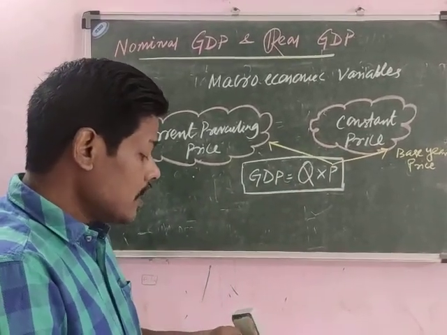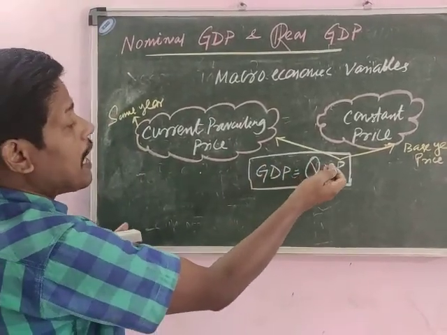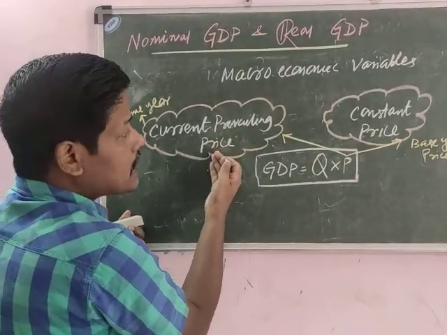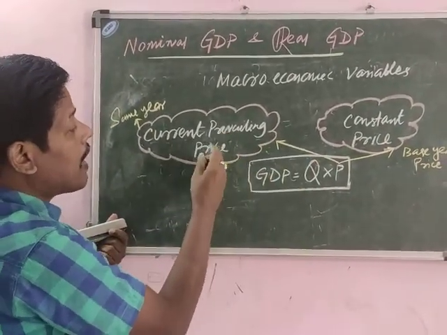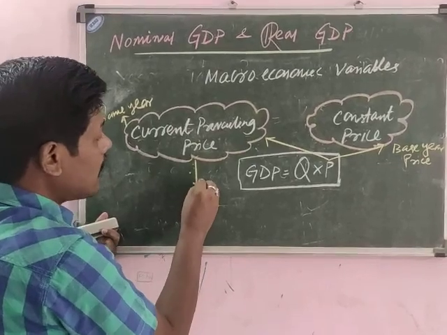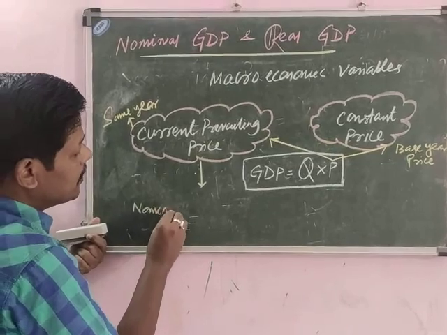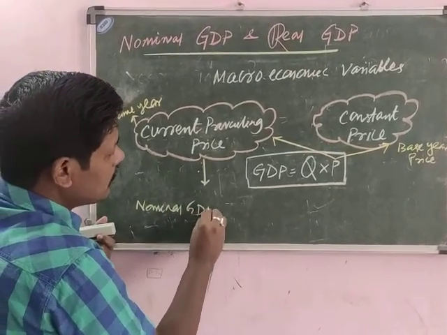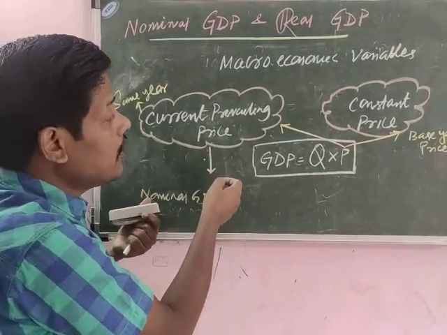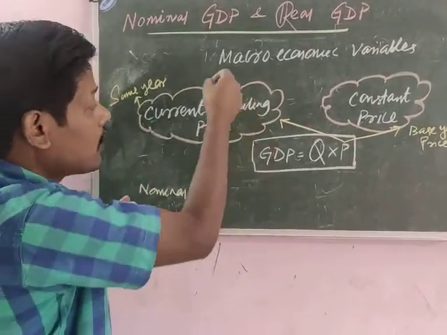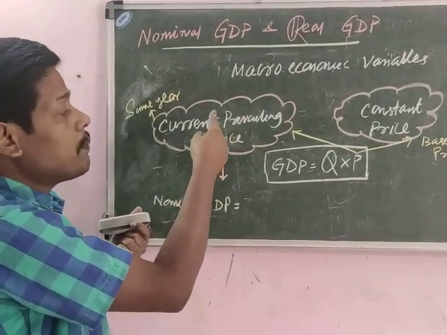Now, as you know, this GDP is evaluated in terms of current price and also constant price. When this GDP is evaluated in terms of the current prevailing price, that is called your nominal GDP. So friends, you now see what this nominal GDP is. Nominal GDP is the GDP of a country for a year evaluated in terms of current prevailing price.